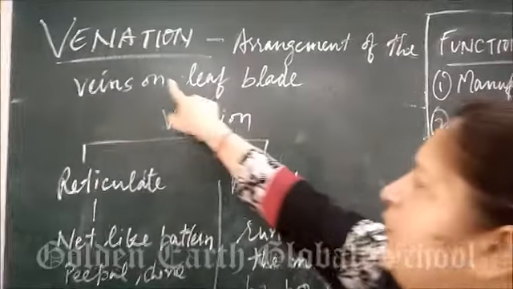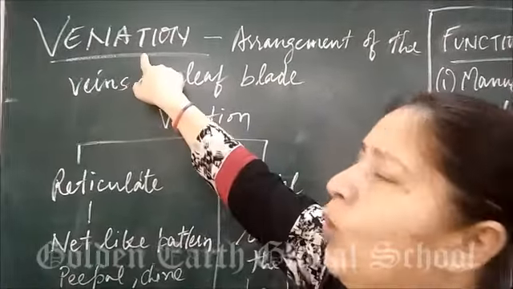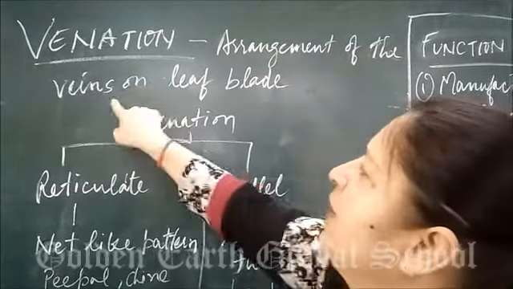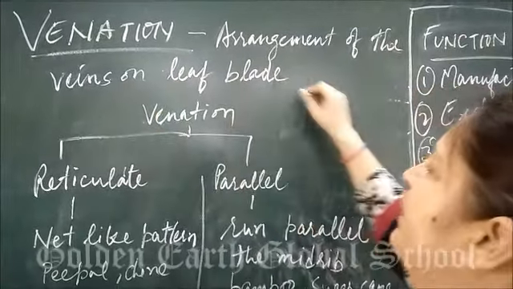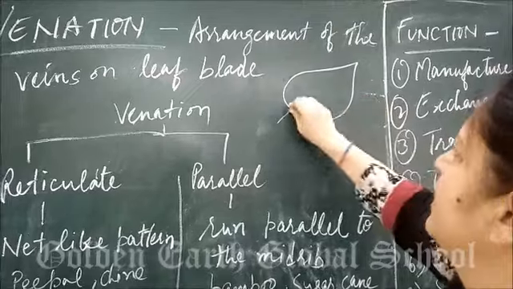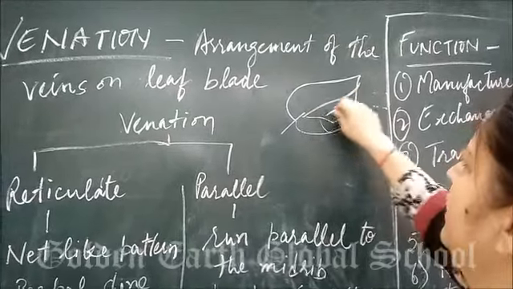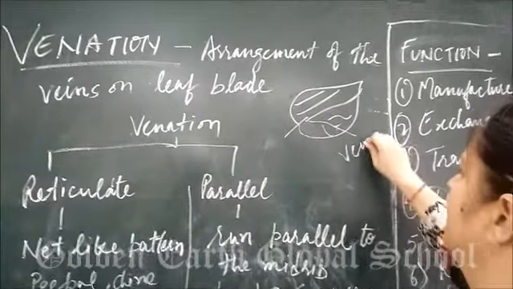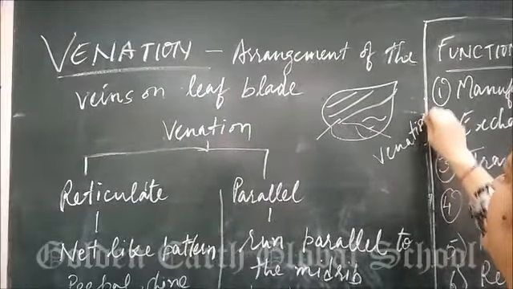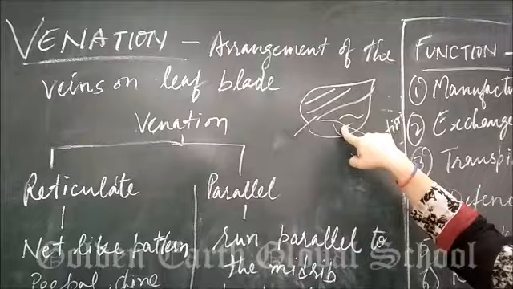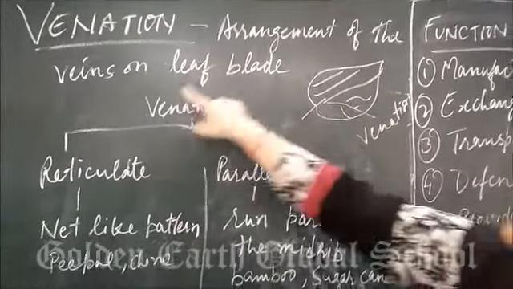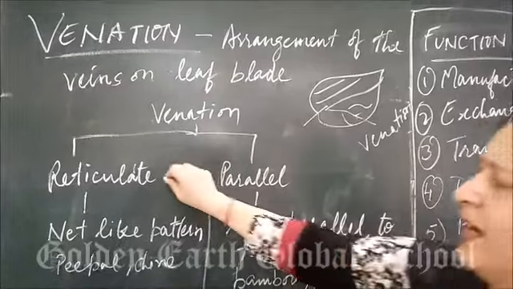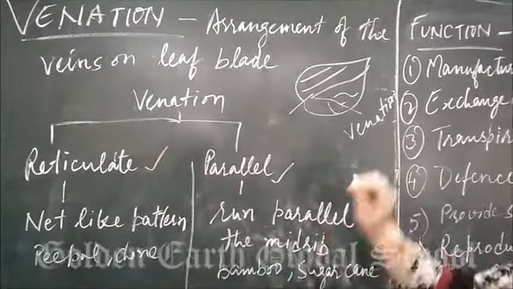Yes, next we are going to start venation. What is venation? Venation is the arrangement of the veins on the leaf blade. Means this is a leaf, these are venation. Venation means the lines on the leaf, the arrangement of veins, that is called venation. Venation is of two types, reticulate venation and parallel venation.